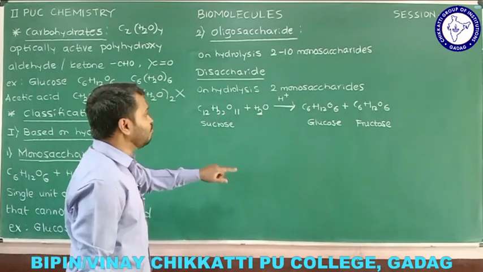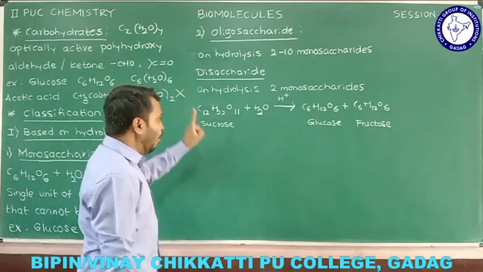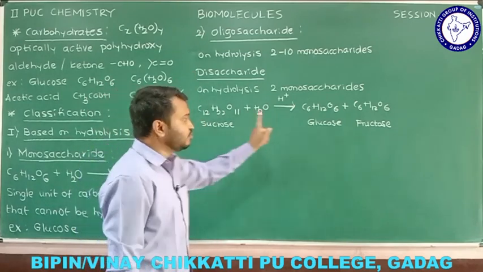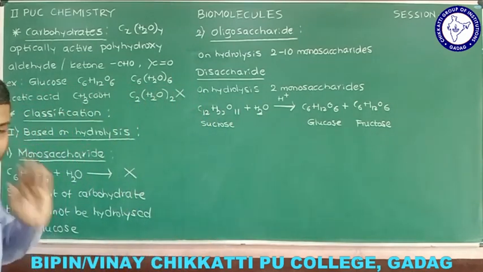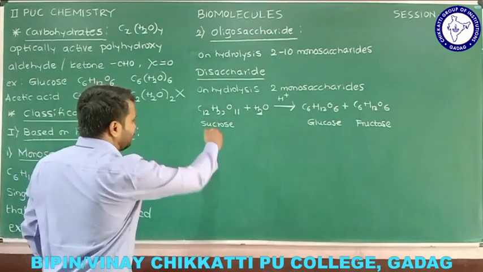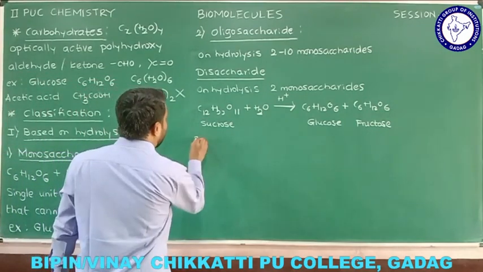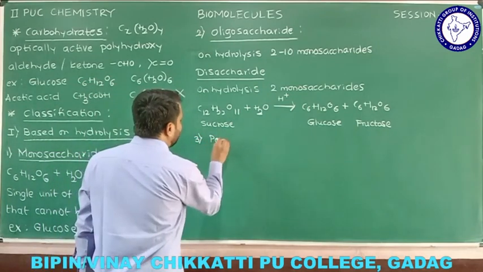And now you remember sucrose is an example for disaccharide, because on hydrolysis sucrose gives two monosaccharides, one is glucose and one more is fructose. So that is about the second type, that is oligosaccharide. Similarly we can write a trisaccharide and a tetrasaccharide like that. The third one I told you already, the third one is polysaccharides.